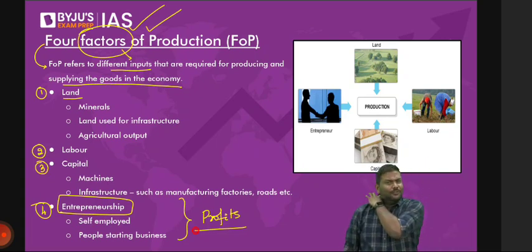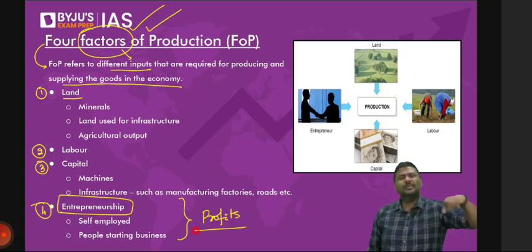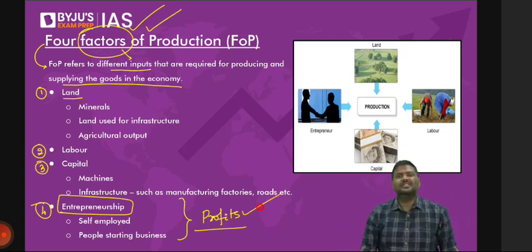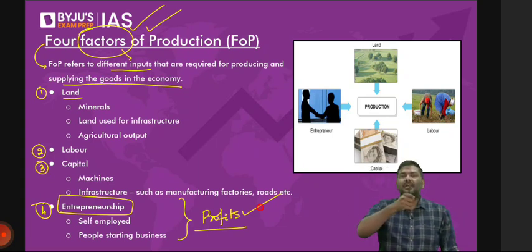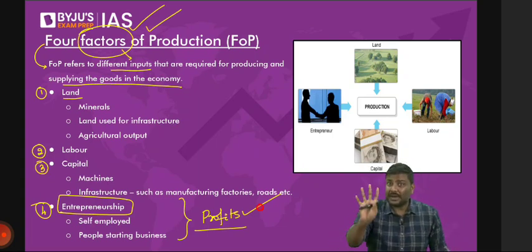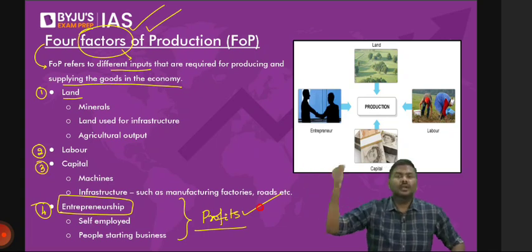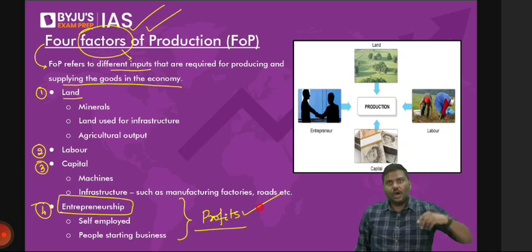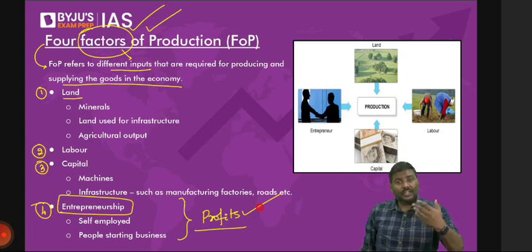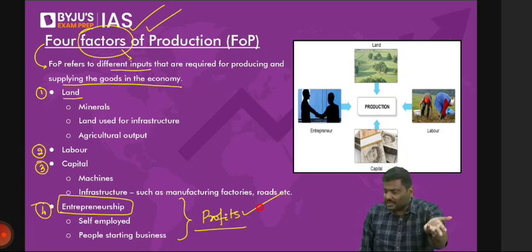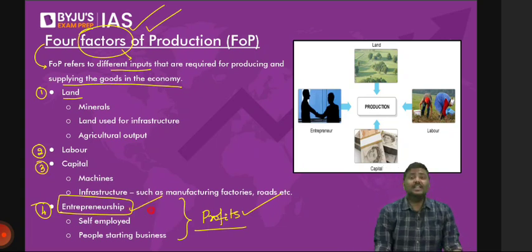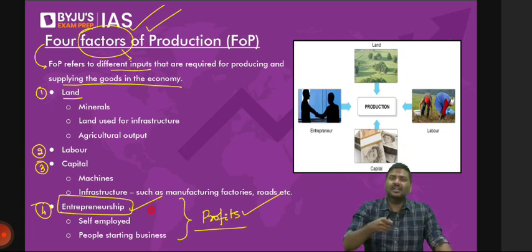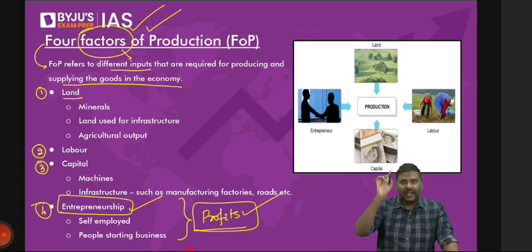So have a look at this. The logic of economics is that whenever you talk about investment, whenever you talk about the private sector, all of them invest for only one reason: profits. They are investing in the market only to earn profit. Otherwise, nobody is going to make an investment. Again, I'm talking about the private sector here. For example, tomorrow you will set up a company. Why? How many of you set up a company just for charity? That's a different concept altogether. How many of you set up a business and keep spending money without earning profit? For how many years can you do that? How many months can you sustain that? So the argument is simple. Why people take a risk, why companies are established, why employees are hired, why investment is made: it is to earn profit.